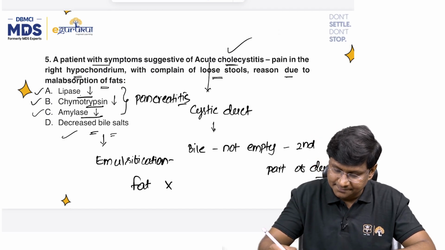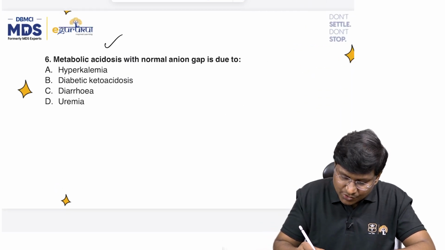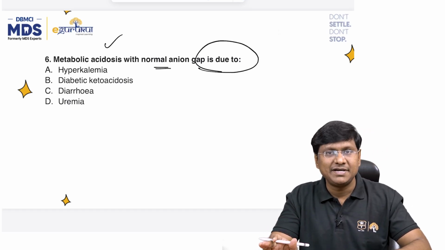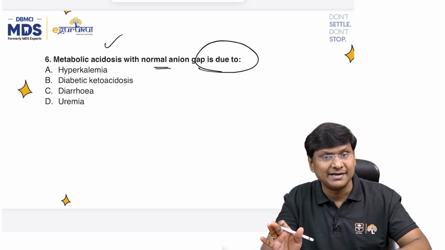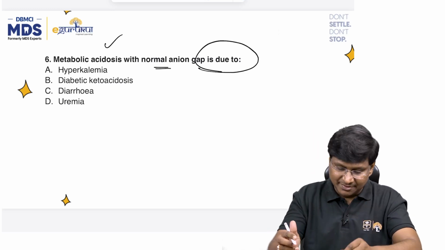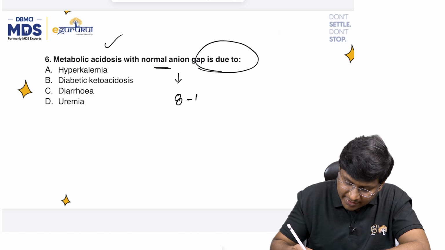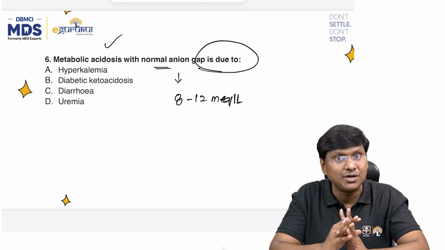Right? Next question. Okay. So metabolic acidosis with normal anion gap is due to hyperkalemia, diabetic ketoacidosis, diarrhea, and then uremia. Okay. So please remember the normal anion gap. How much is this normal anion gap? That is around 8 to 12 milliequivalents per liter.